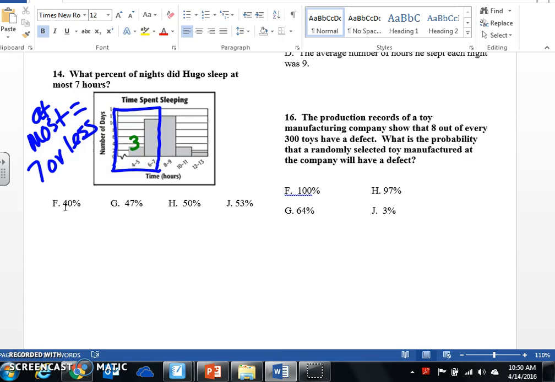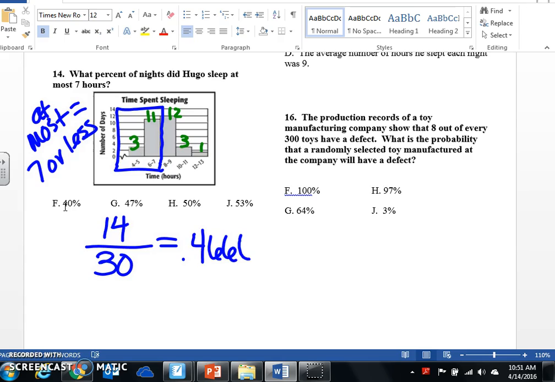So from here it's 3. From here it's 11, 12, 3, 1. All right, so less than 7 would be 3 plus 11, which is 14, over the total, which would be 14 plus 12 is 26, 29, 30. Okay, now we need to make that into a percentage by dividing. And then double dipping. Boom, boom, 46.6 is the same thing as 47%.